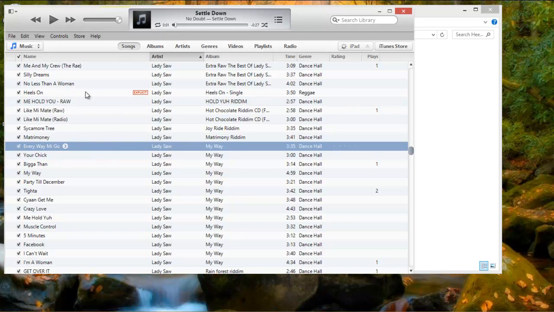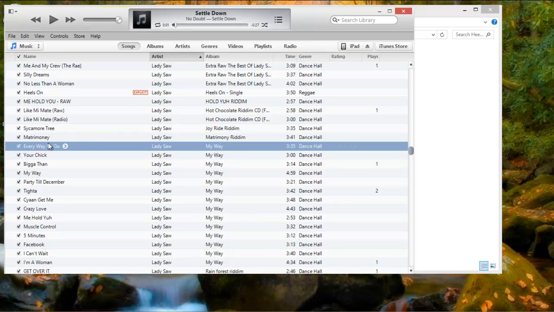Today I'm gonna show you guys how to make a ringtone from songs you bought on iTunes. First, you play the song so you know where you want your ringtone to start and where you want it to end, because it can't be more than like 40 seconds long.